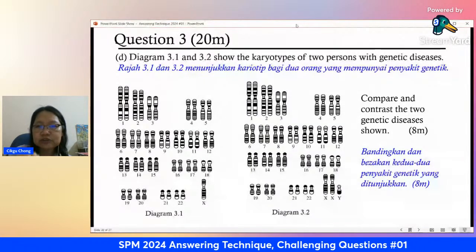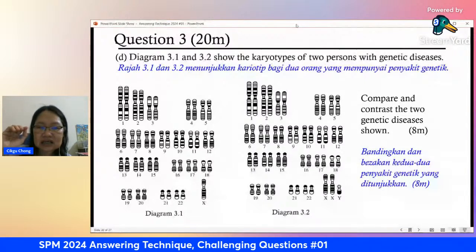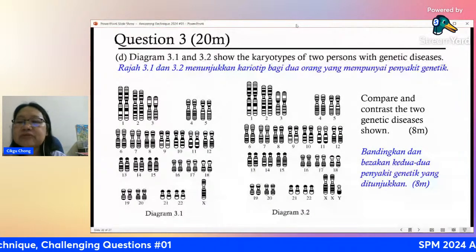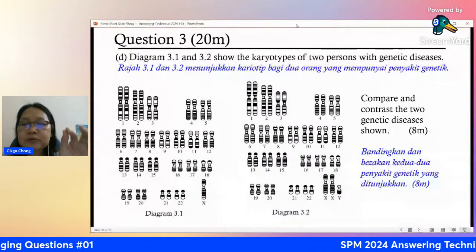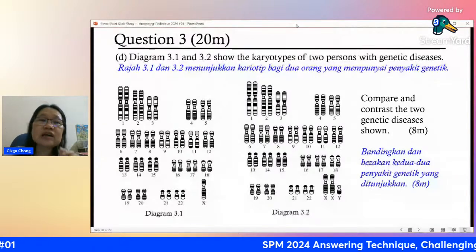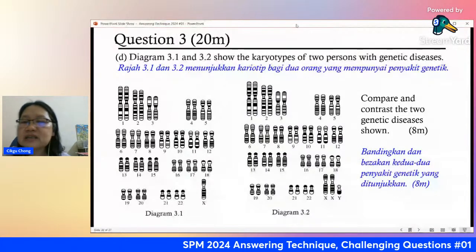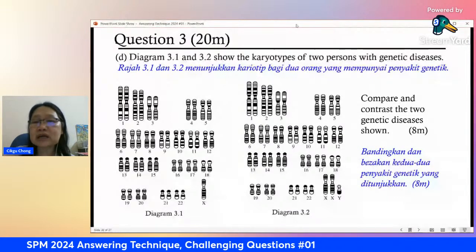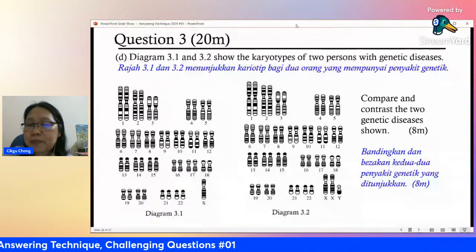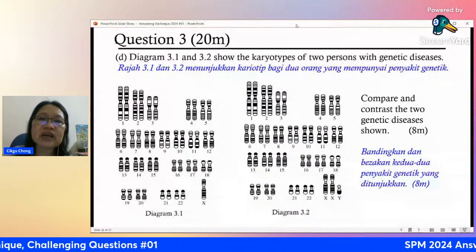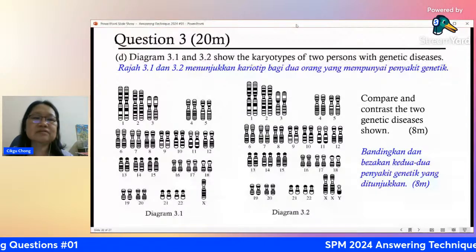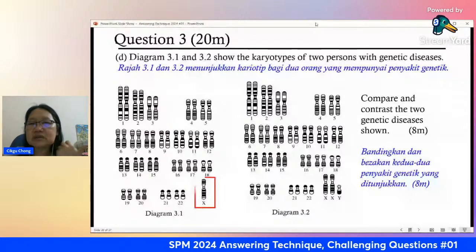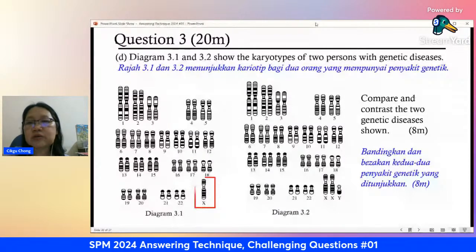The diagram shown 3.1 is Turner syndrome. Yes, Rainy, that's the correct way of writing it. You must put 3.1 Turner syndrome, 3.2 Klinefelter syndrome. The spelling of syndrome is wrong for the second one. Now let's look at what can you compare. Compare and contrast. Please don't forget the similarity. A lot of students just go straight to comparing the differences, and that's where you lose marks.